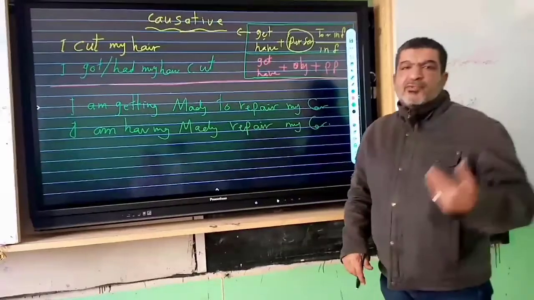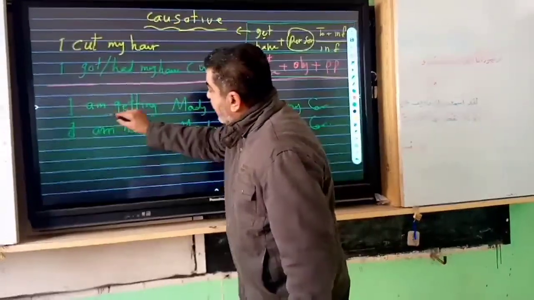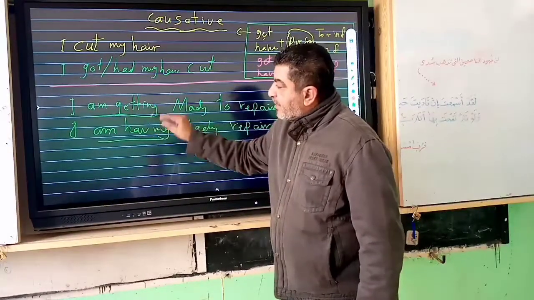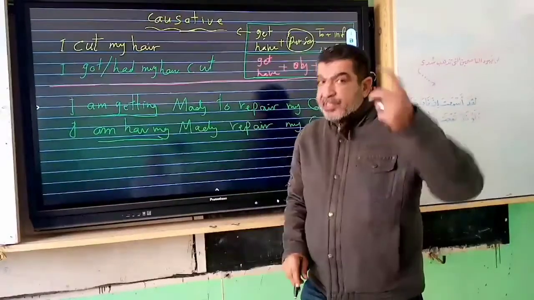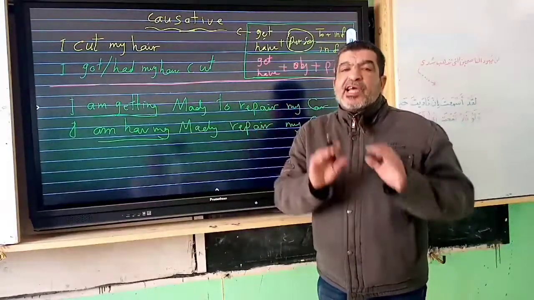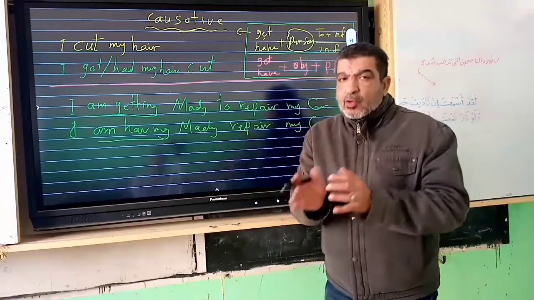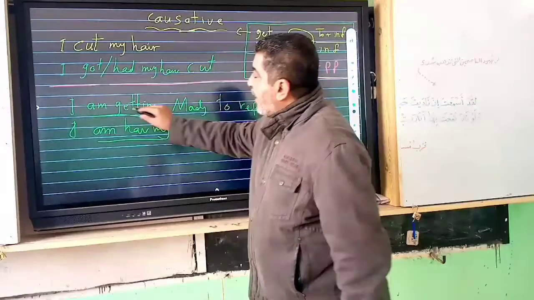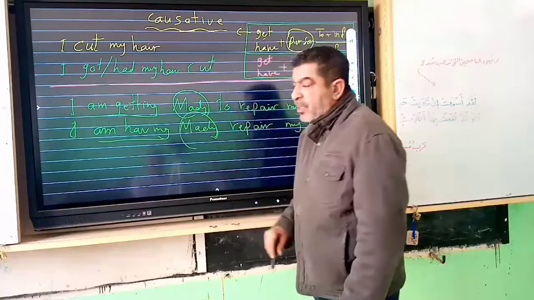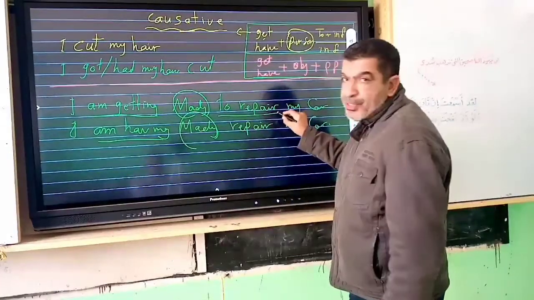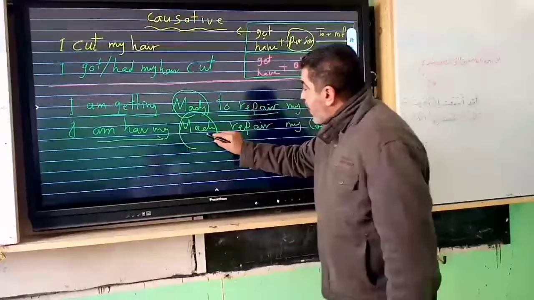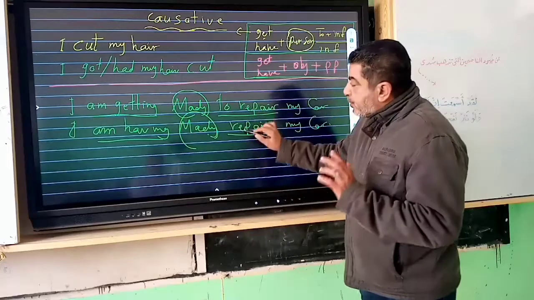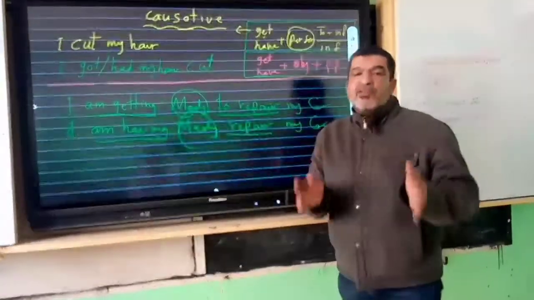What's the difference between these two sentences? If I say, I am getting, this is present continuous. Am getting, am having: present continuous. And as I told you before, the verb get or have represents the tense of the sentence. With get, we say to repair; with have, repair is an infinitive without to. Clear? These two sentences give the active causative.